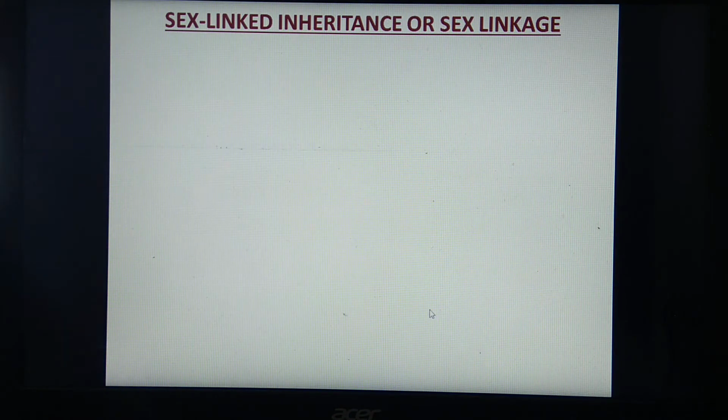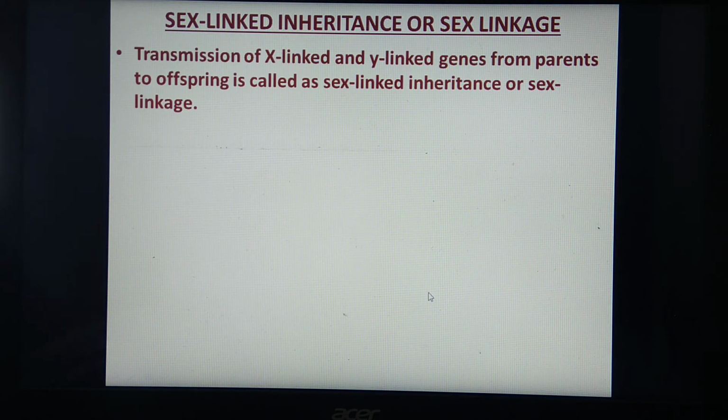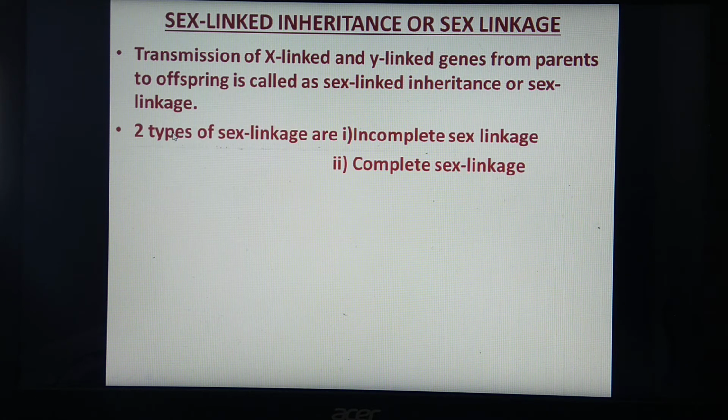Sex-linked inheritance or sex linkage is the transmission of X-linked and Y-linked genes from parents to offspring, as explained before. There are two types of sex linkage. The first one is called incomplete sex linkage, the other is called complete sex linkage.